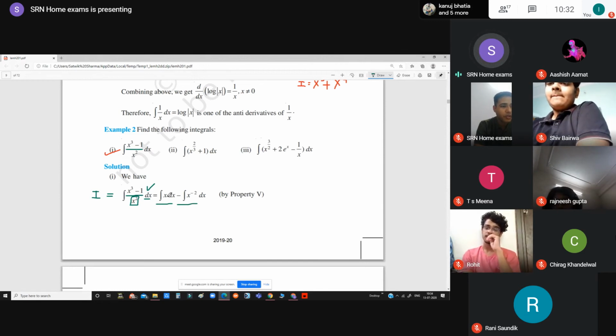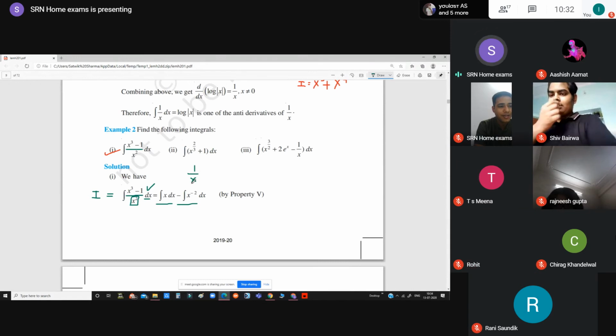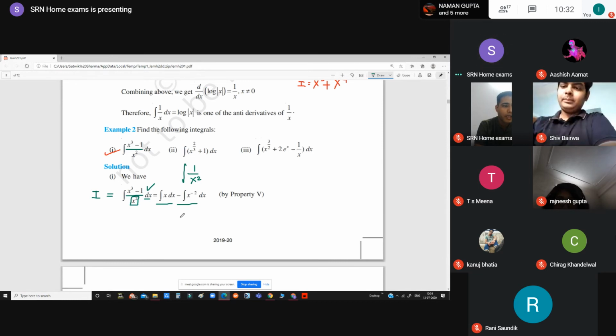Those who are not able to understand x raised to the power minus 2 can see that this is 1 upon x square. Now when I write this x square in the numerator, its power is going to become negative.